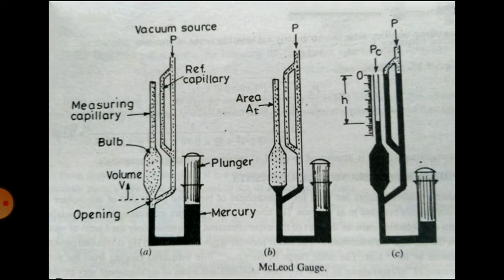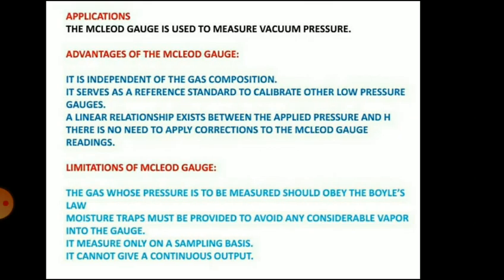Then you have to stop the movement of the plunger and measure the range, that is, measure H. That H is directly calibrated to show the pressure. So this is the construction and working of the McLeod gauge.